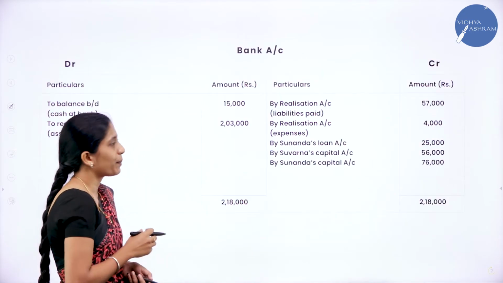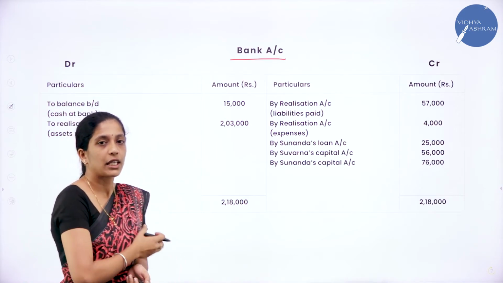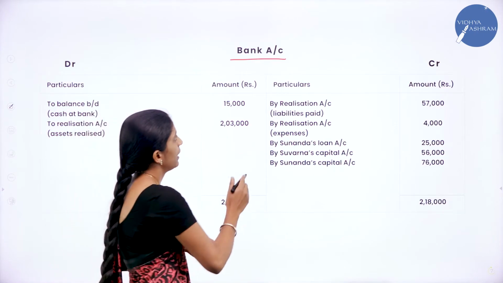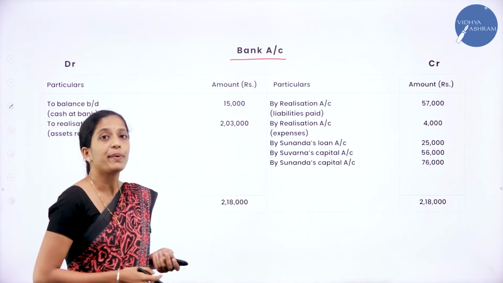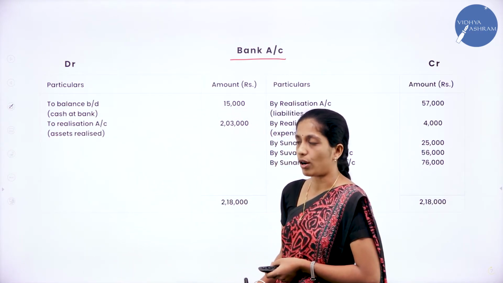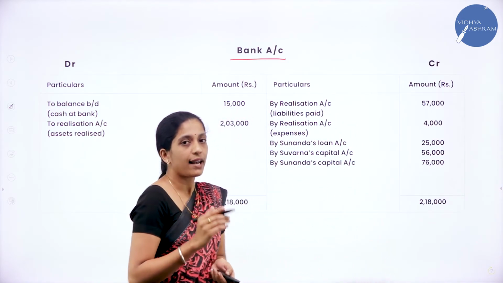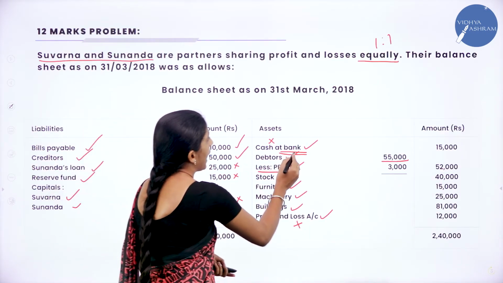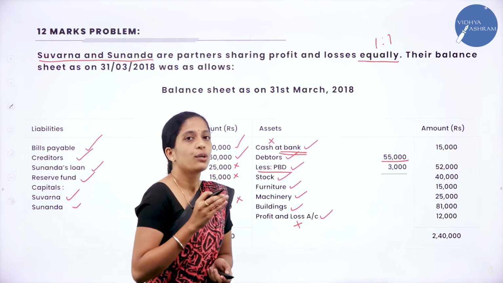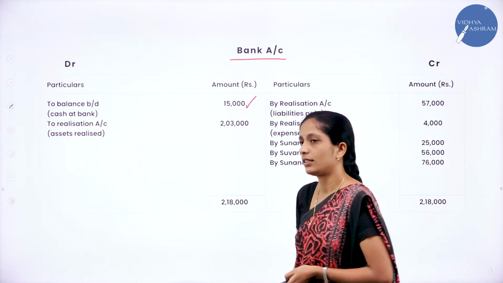Now which is the last account to be prepared? That is bank account. So you know the format. We are having debit as well as credit side. Under debit side particulars, amount, and credit side particulars and amount. Now how to begin our bank account? We will begin our bank account as to balance brought down. Now where do we get this amount? When you go through the balance sheet in the question, here they have given cash at bank 15,000. So this 15,000 has to be written as to balance brought down in your bank account. To balance brought down 15,000.